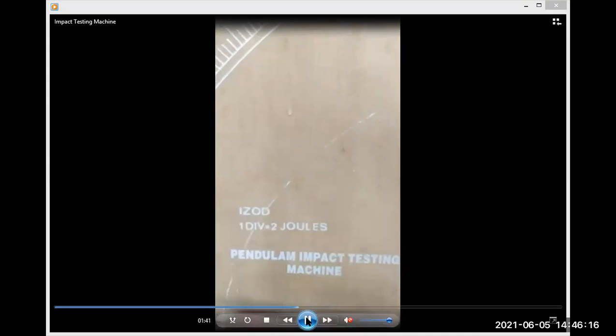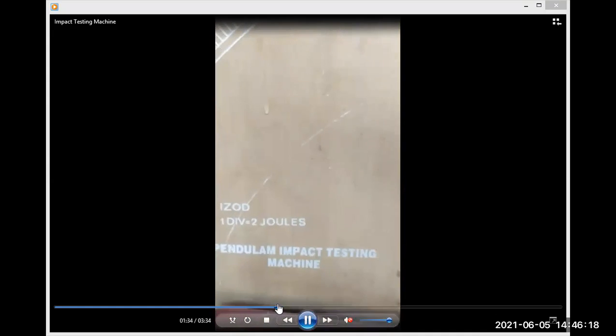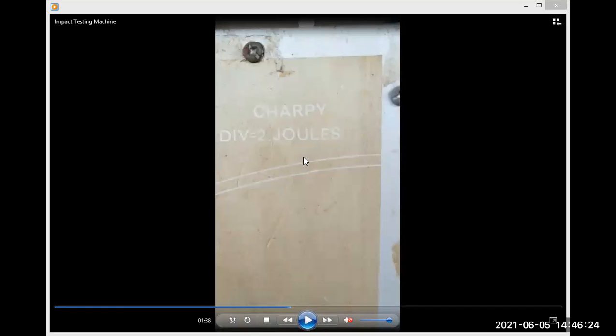Okay, let us see the scale if possible. This is the scale, but still it is the other side.